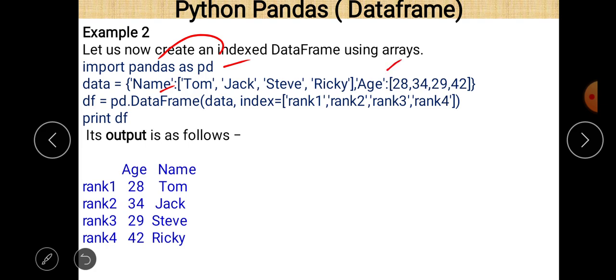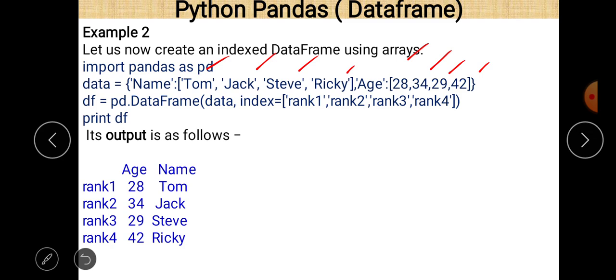These are basically the names of the columns, and for the dictionary these are the keys. And for that, names are given as Tom, Jack, Steve and Ricky, and ages are given as 28, 34, 29 and 42.